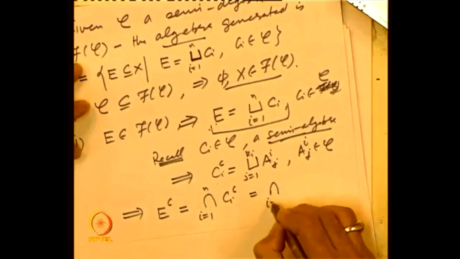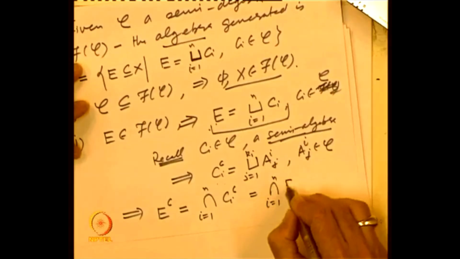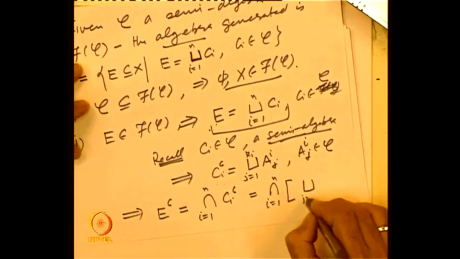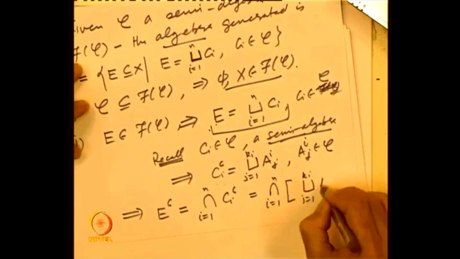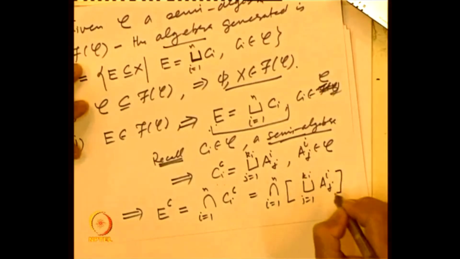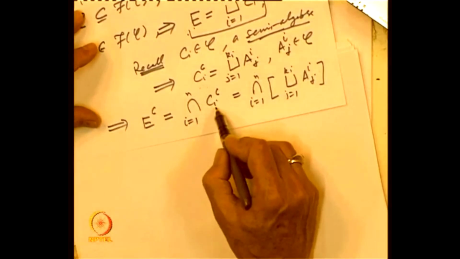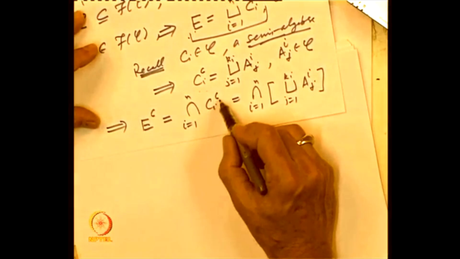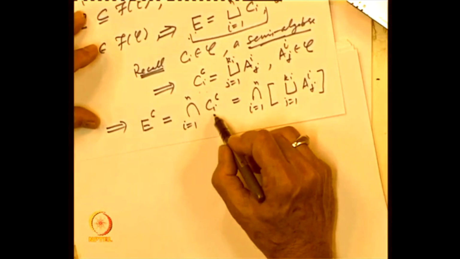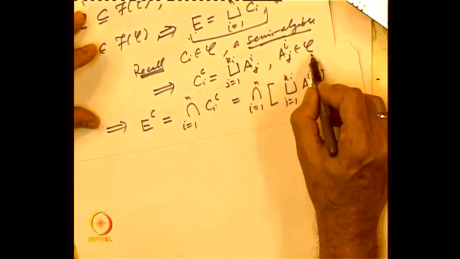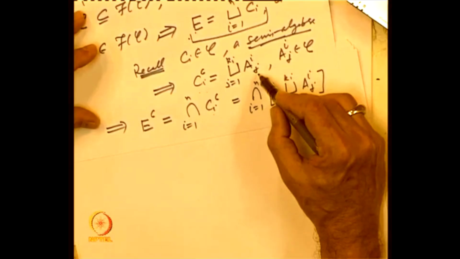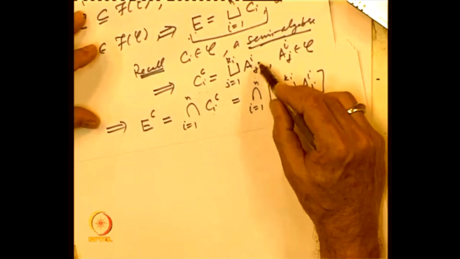So, this is the intersection over i equal to 1 to n of the finite disjoint union over j equal to 1 to Ki of Aij. Here we have used the property, namely that E complement by De Morgan laws is the intersection of the Ci complements, because E is the union of the Ci's, and each Ci complement being an element of the semi-algebra can be written as a disjoint union of elements Aij. So, that is the representation.